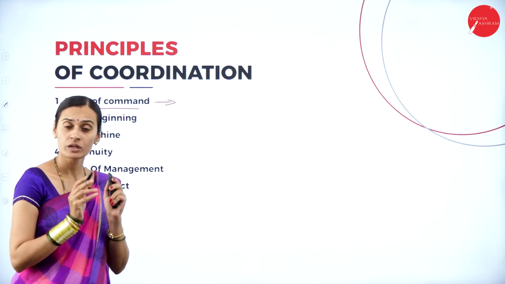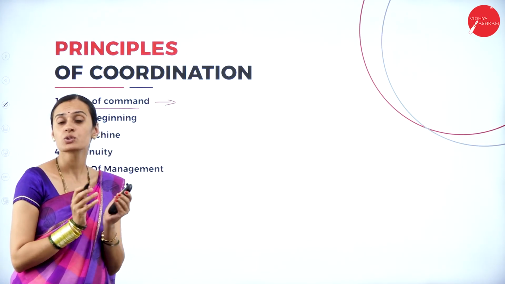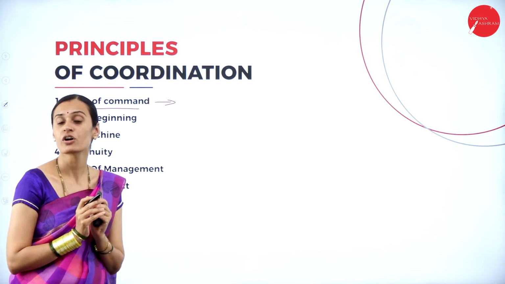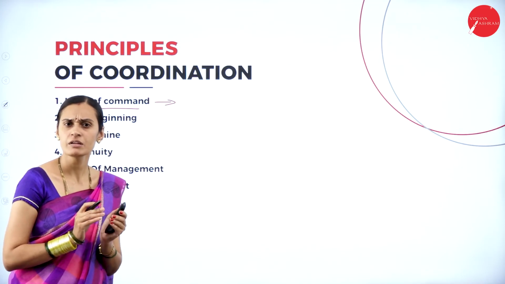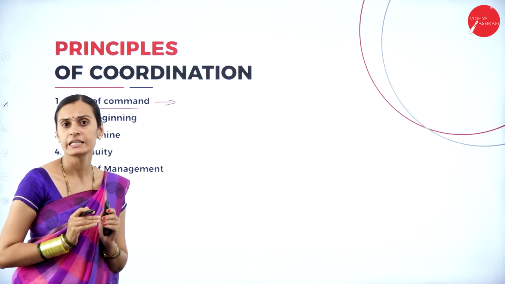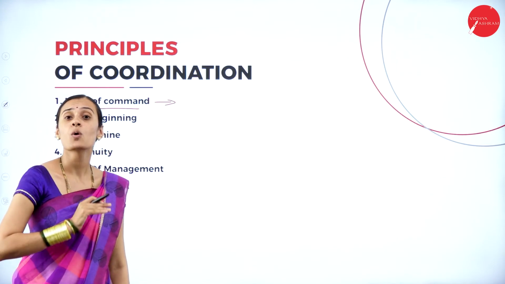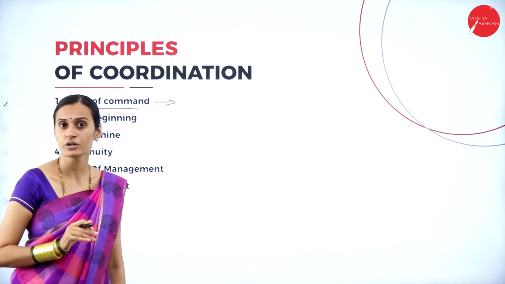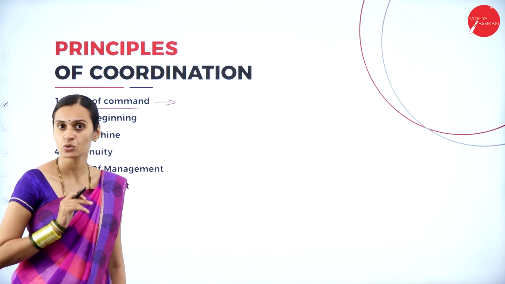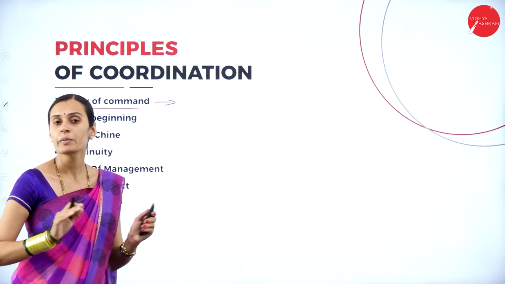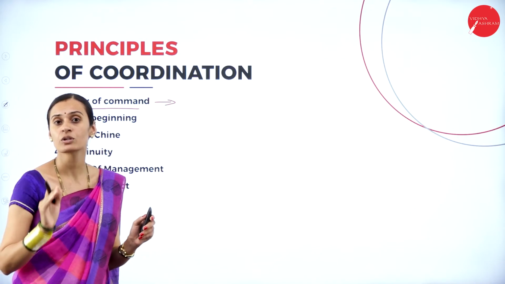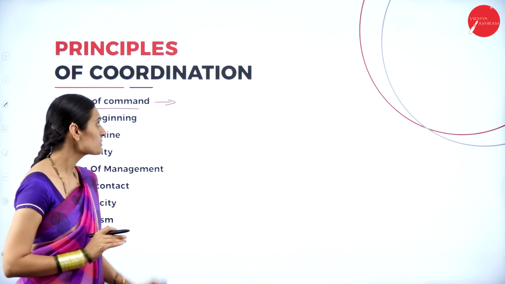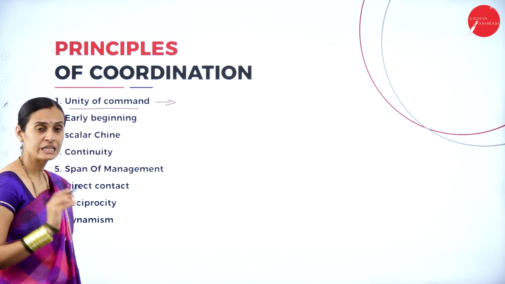If there is one boss for one subordinate, there is no need to mislead or get into conflict, because everyone is directed by a single leader. If there are two or more bosses or leaders for a single subordinate, it may lead to conflict, because so many leaders have different ideas on one objective. That is why unity of command is very important.